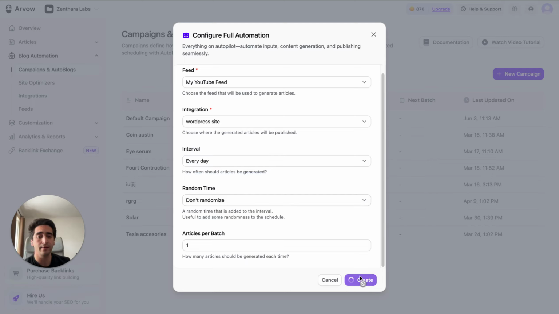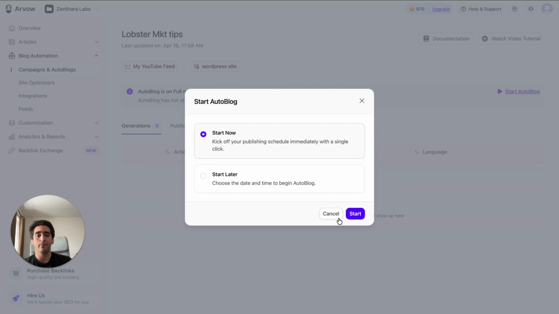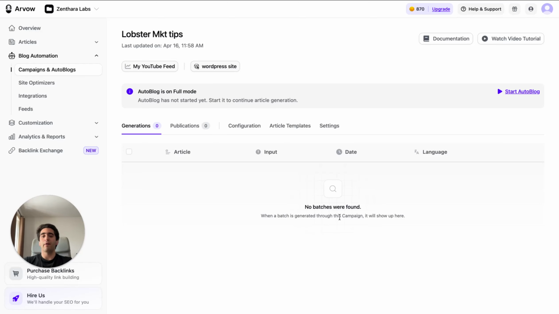Then you just click here to create. You start the Autoblog by clicking on this button, and that's it. From this moment onwards, you have a fully automatic workflow that repurposes YouTube videos into blog post articles optimized for SEO straight to your website.